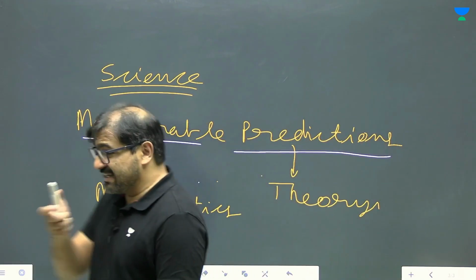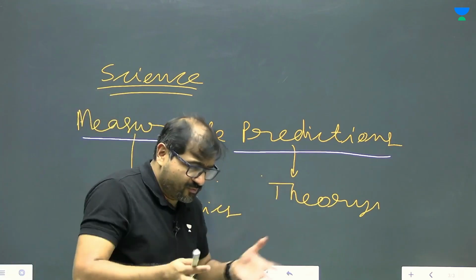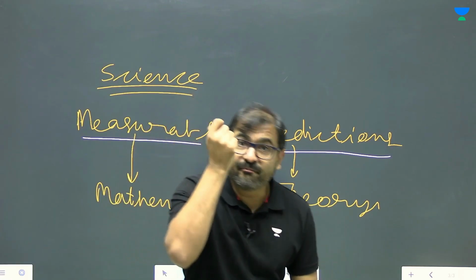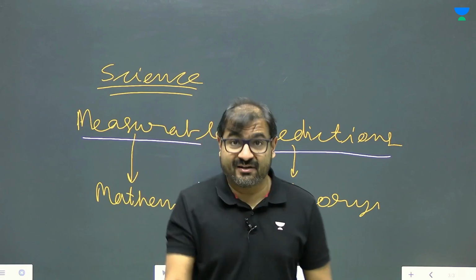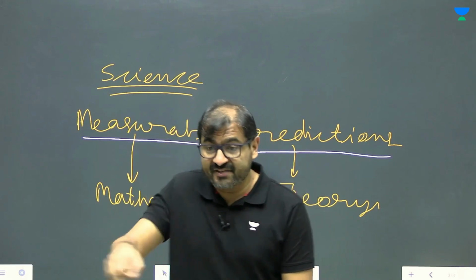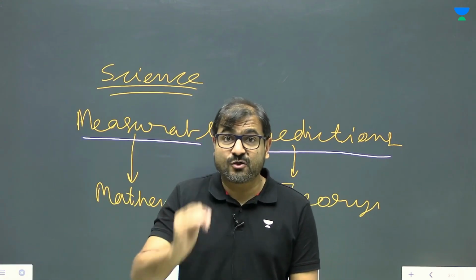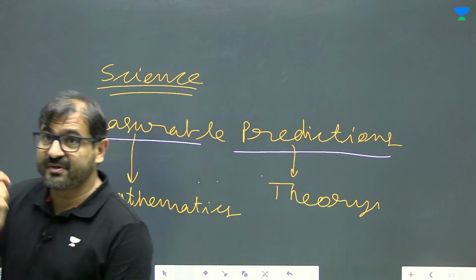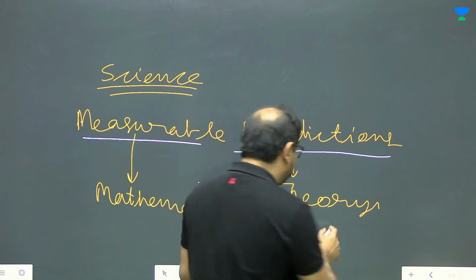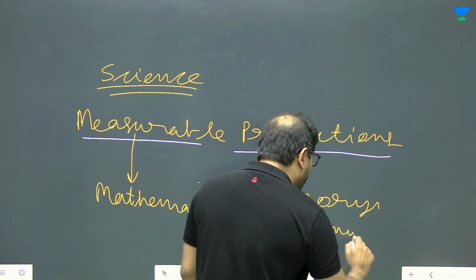Alright? If you say that it would fall faster in a vacuum compared to in a room where there is air, you have to have a measure, because faster itself is not good enough. Without measuring how fast, you can't say fast. To say faster, you should be able to measure, and measure would always mean numbers. So that's why your theory should give some formulae in mathematical form also.